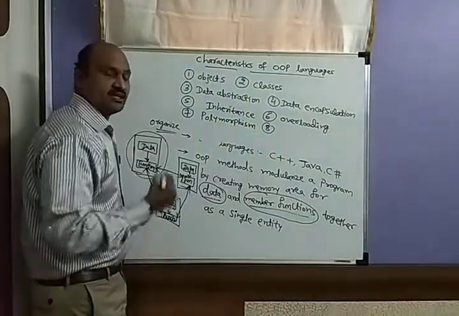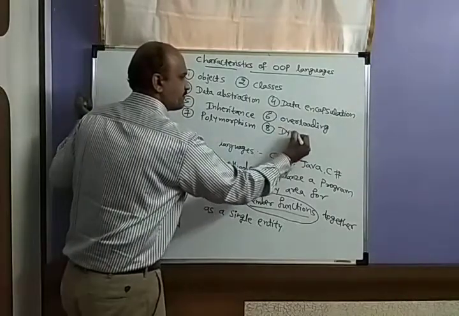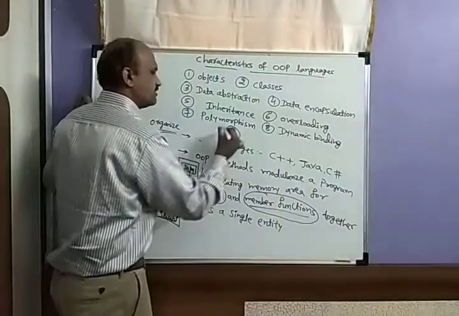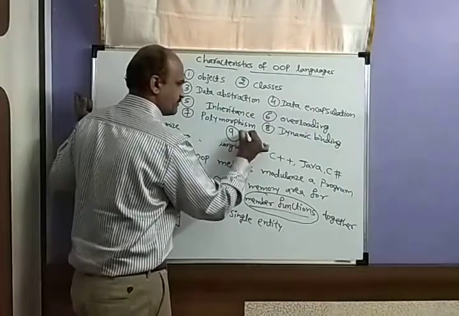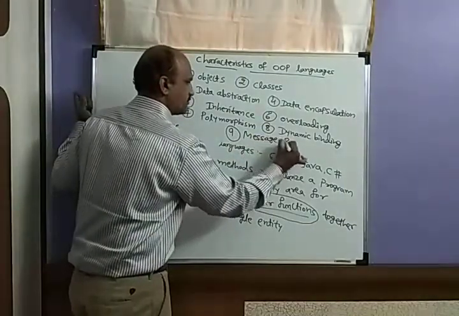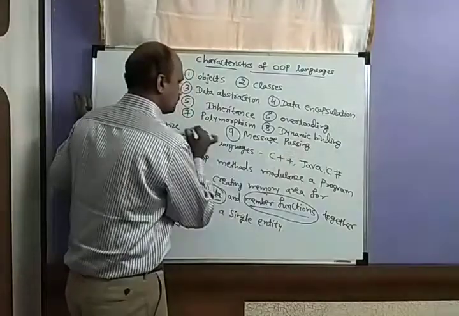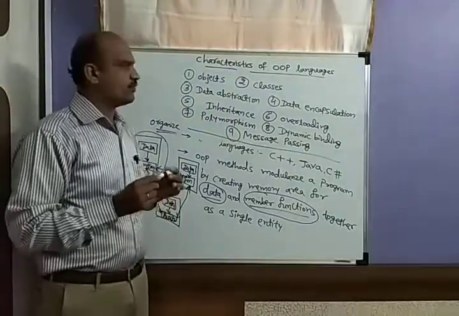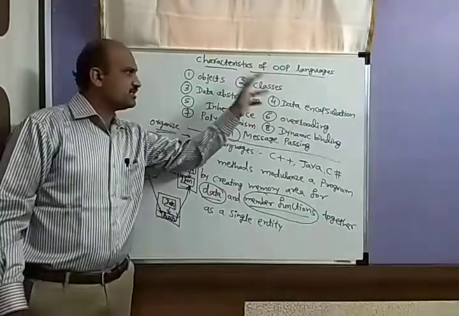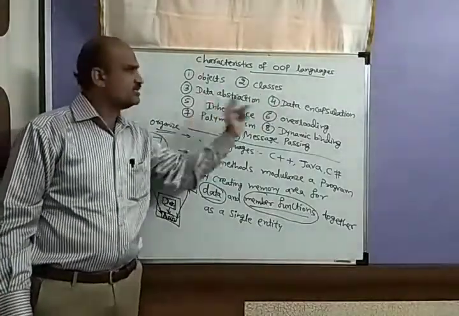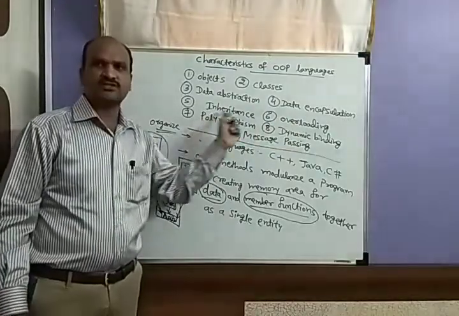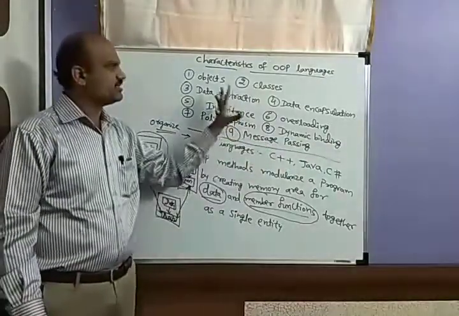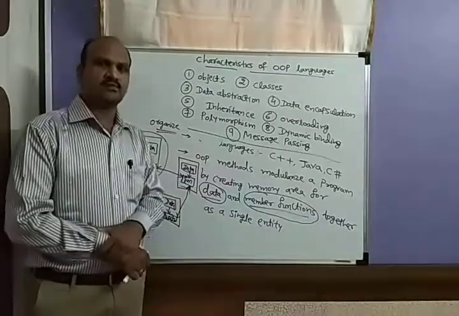Next there is dynamic binding, and the last one is message passing. These are the 9 characteristics of an object oriented programming language: objects, classes, data abstraction, data encapsulation, inheritance, overloading, polymorphism, dynamic binding and message passing.